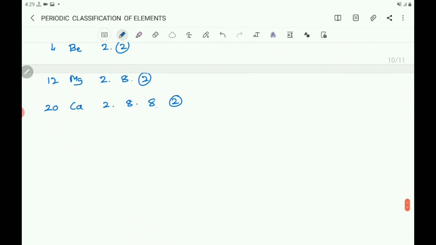So here the second group elements having the valency 2, first group valency is 1. Similarly you can continue this, and these second group elements are called alkaline earth metals. Second group elements are called alkaline earth metals.